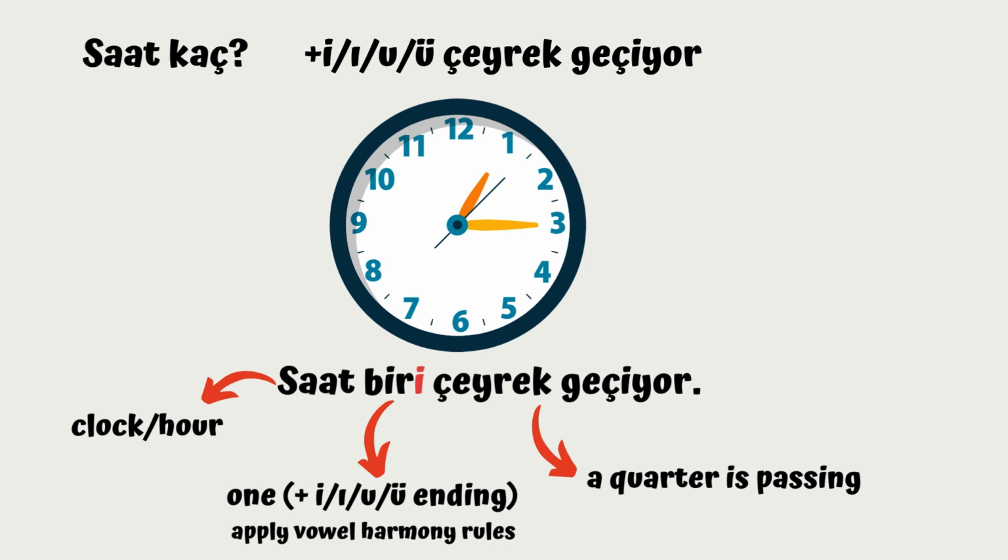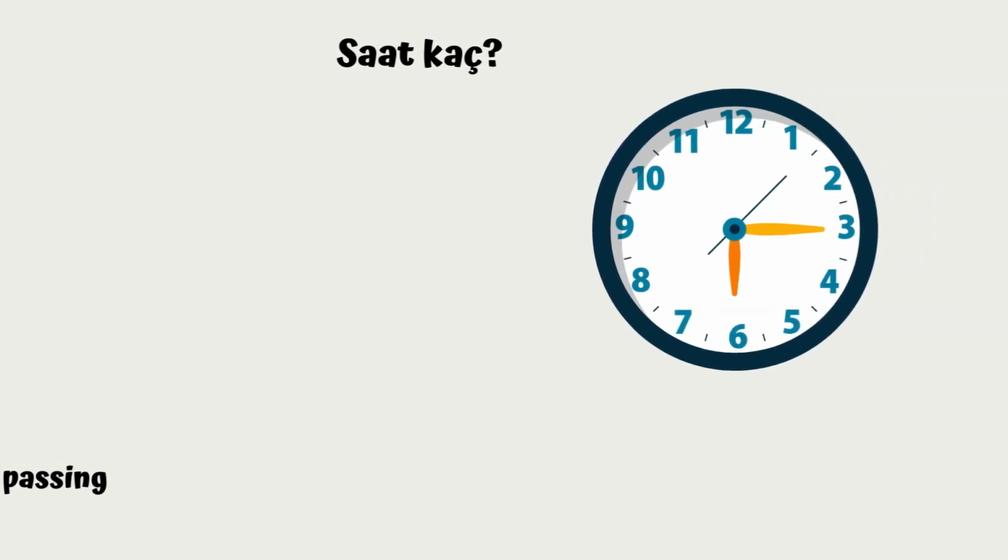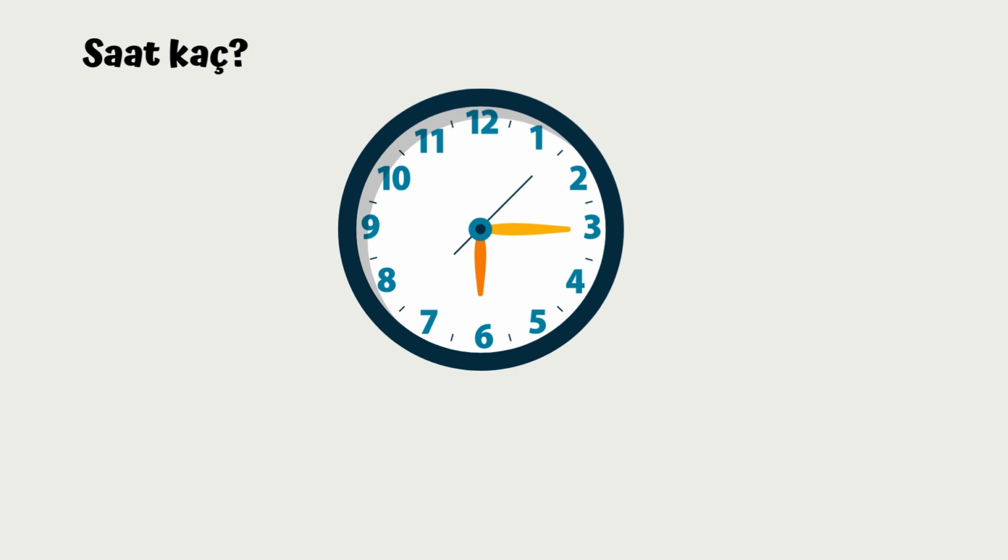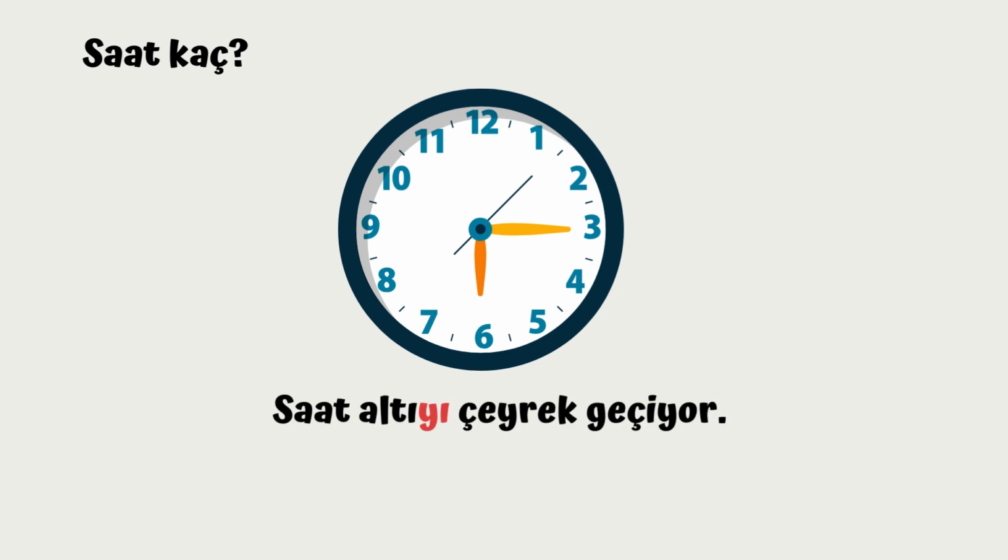Okay, let's take a look at other examples here. Saat kaç? What time is it? It is 6:15. So how do we say that in Turkish? Saat 6, which means 6. But I put an ending.